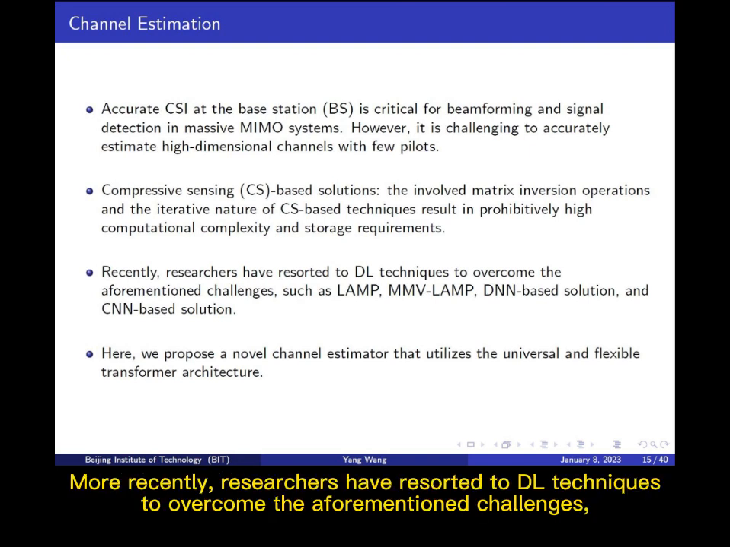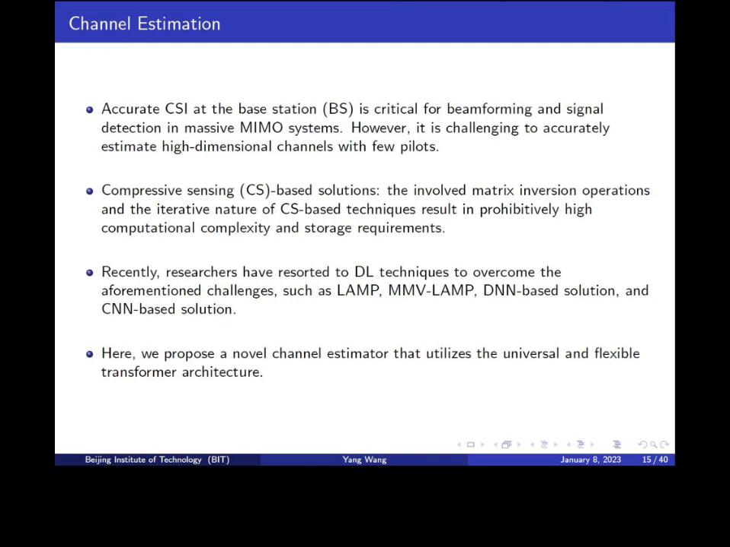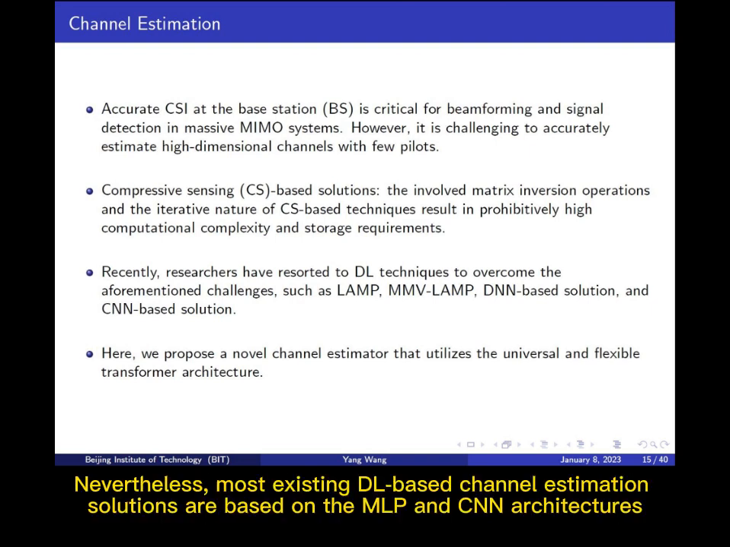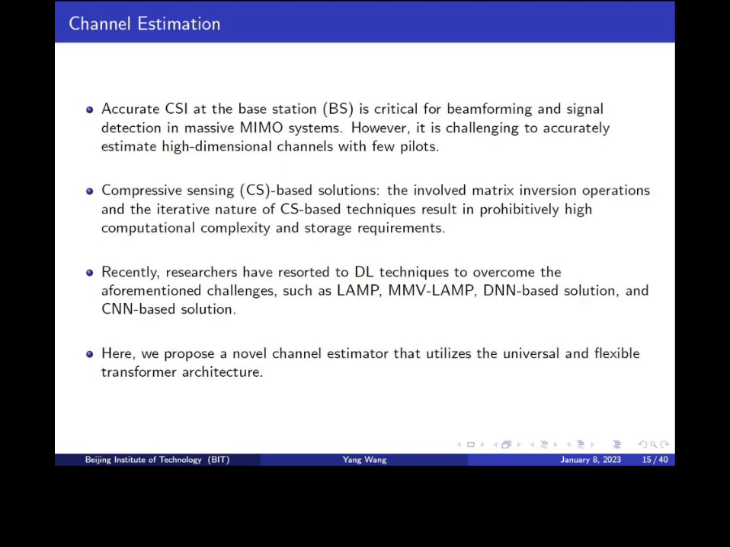More recently, researchers have resorted to DL techniques to overcome the aforementioned challenges, such as LAMP, MMVLAMP, DNN-based solution, and CNN-based solution. Nevertheless, most existing DL-based channel estimation solutions are based on the MLP and CNN architectures. Here, we propose a novel channel estimator that utilizes the universal and flexible transformer architecture.